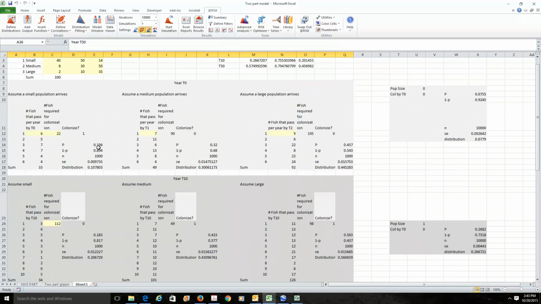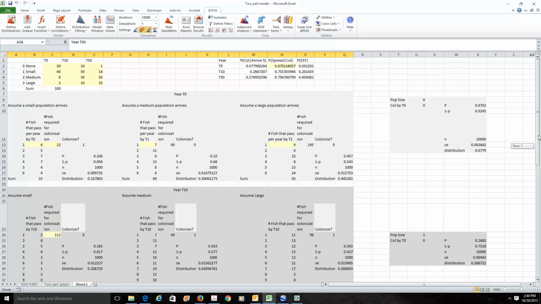Within this model, you can see 3 clusters of calculations. Don't worry about the calculations just yet. I'll explain those later. This first cluster assumes that a small population arrives. The middle cluster assumes that a medium population arrives. And by the way, that middle cluster is for a medium population for all 3 time periods. The third cluster assumes that a large population arrives. So when we come back and look at this model in the next video, you'll have some sense of how it's laid out.